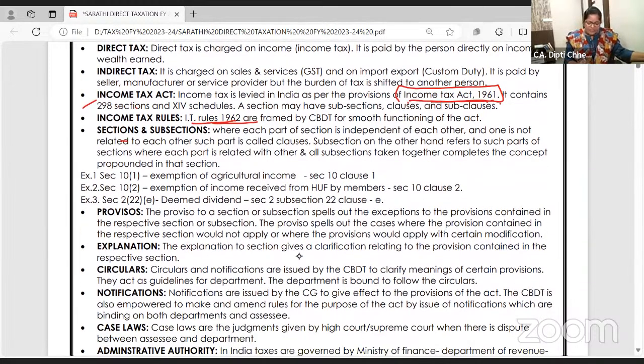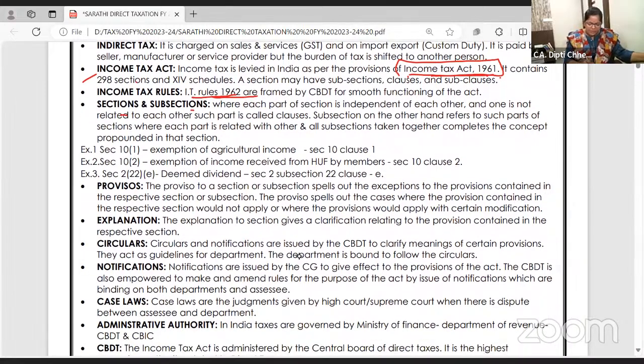Okay. Sections and subsections, how do you read? Like this is for deemed dividend. Section 2, subsection 22, clause E talks about this. Okay? So many sections are having provisos. Beautiful. Proviso is an exception to the rule.